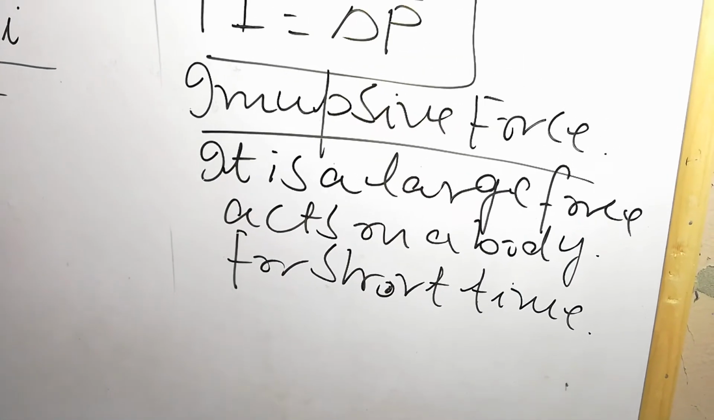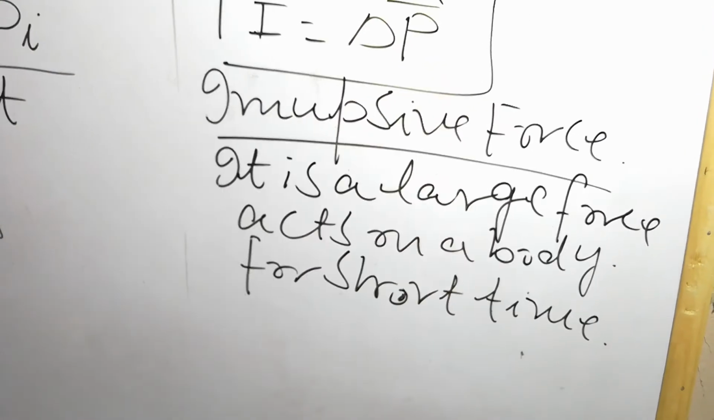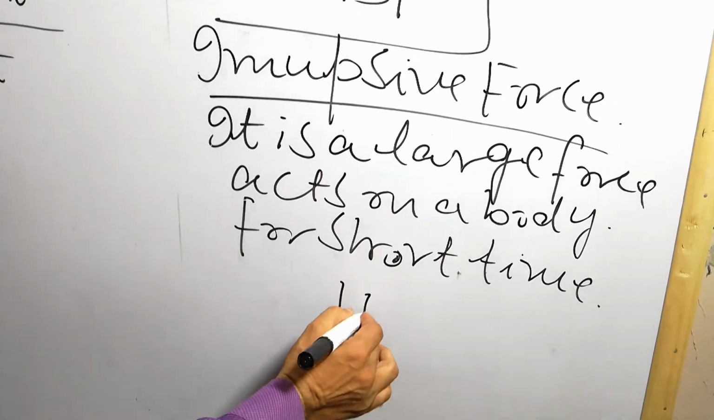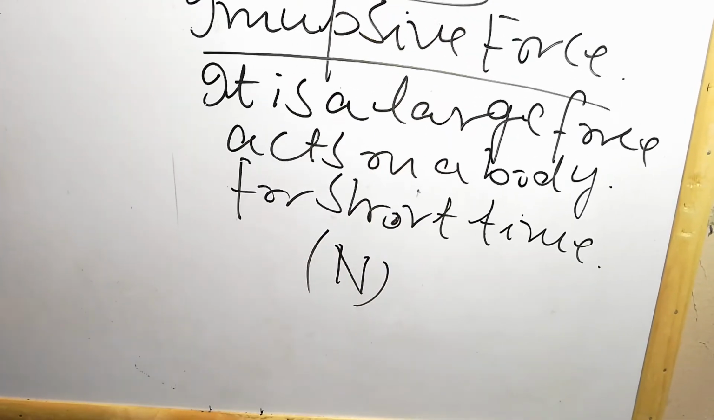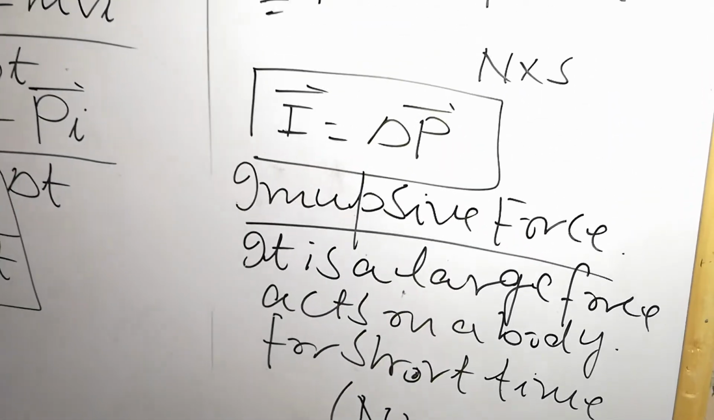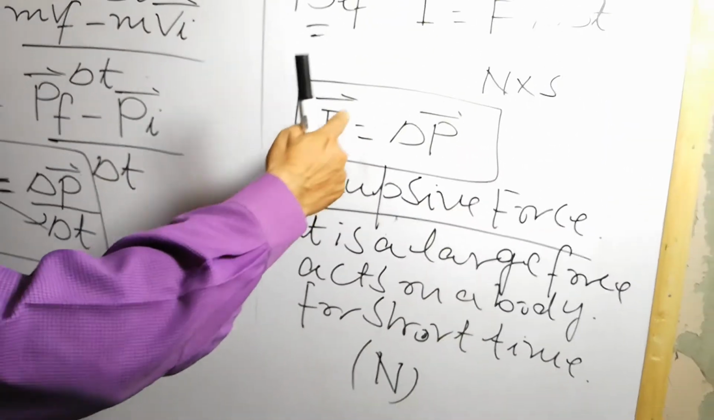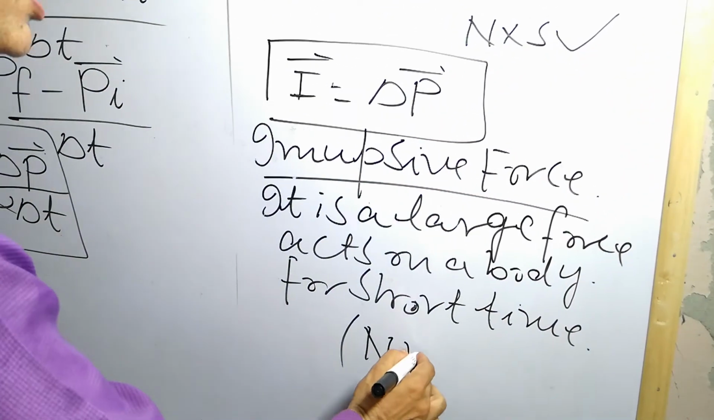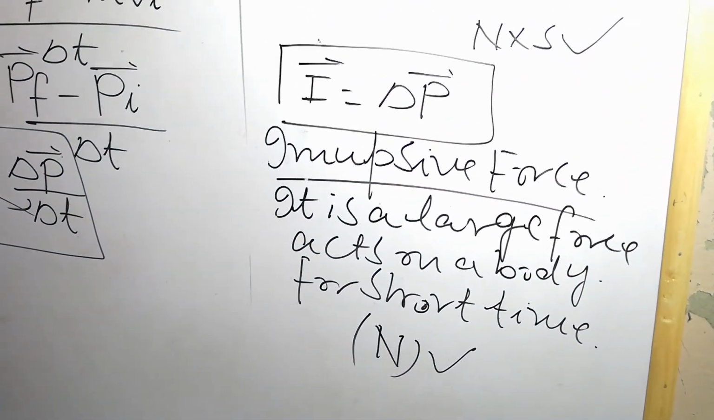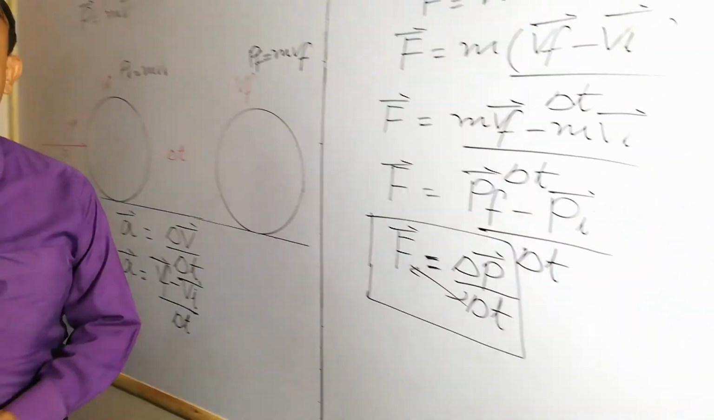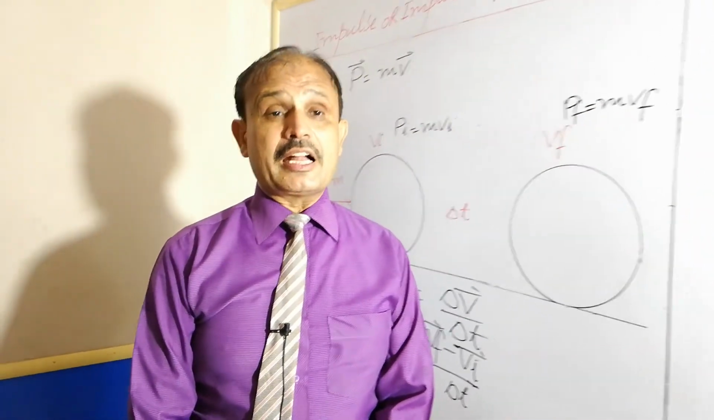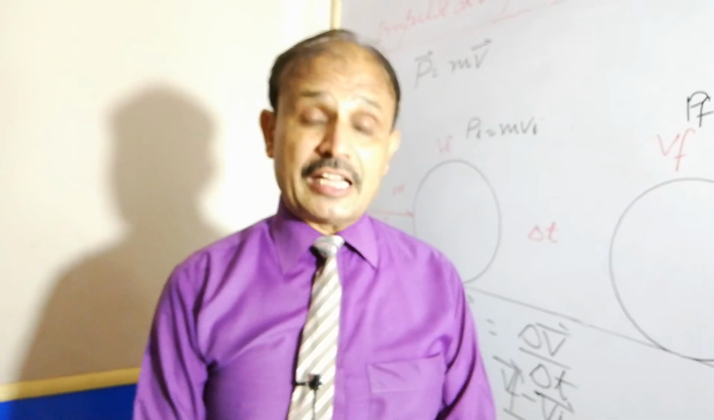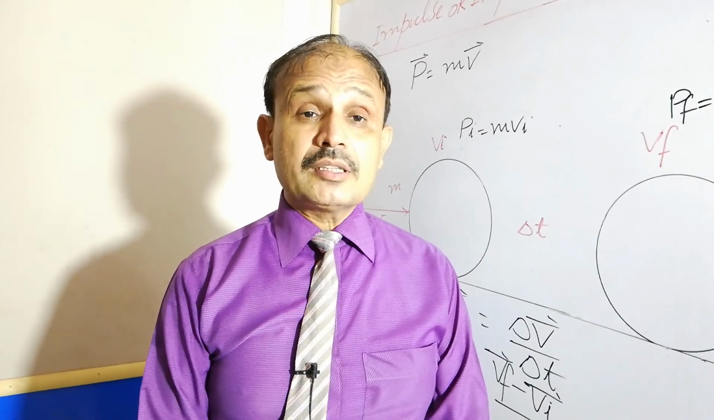And what is its SI unit? Impulsive force is just a force and its unit is Newton. The unit of impulse of a force, or impulse, is Newton second, and the unit of impulsive force is Newton. So students, that's about impulse, and it's a very important article as far as A level or FSc part 1 classes are concerned.